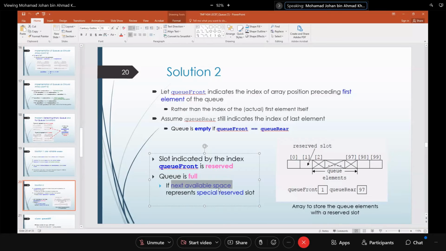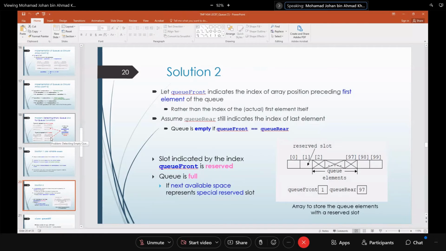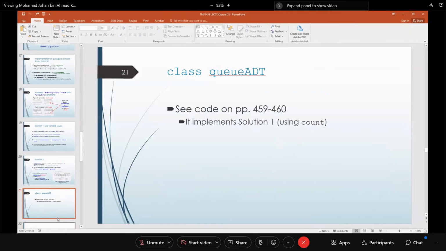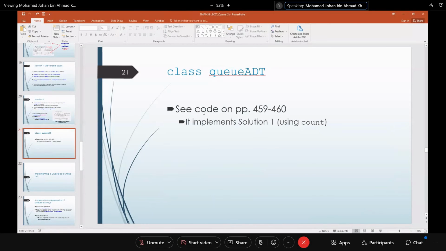If you want to put in a number and the next index is a reserve slot, that is full. It is empty if queue front is equivalent to queue rear. So these are the two different solutions. For the implementation, please refer to your textbooks for using count, which is solution 1. I think solution 2 is also inside the textbook.